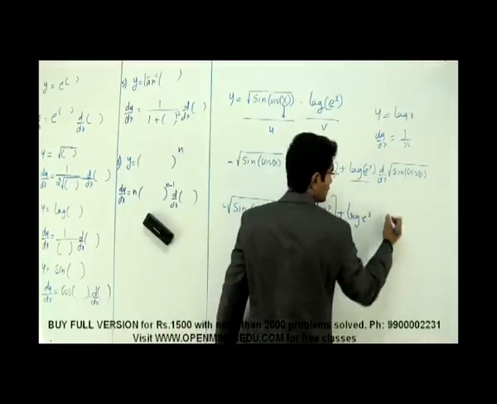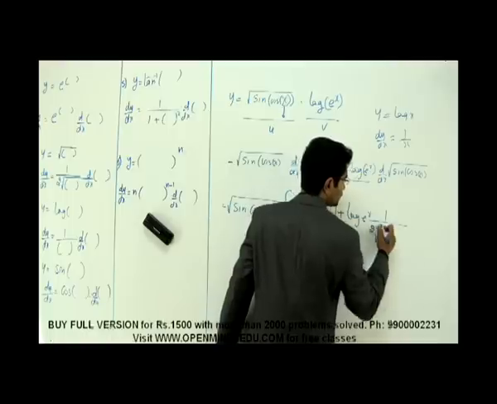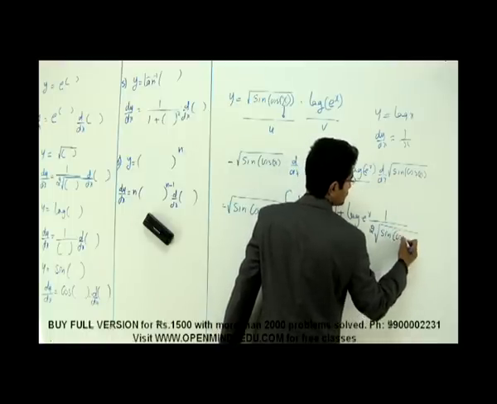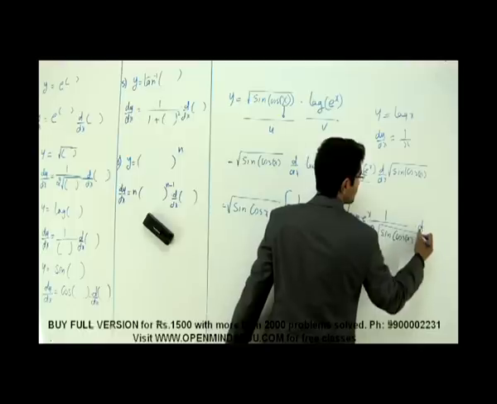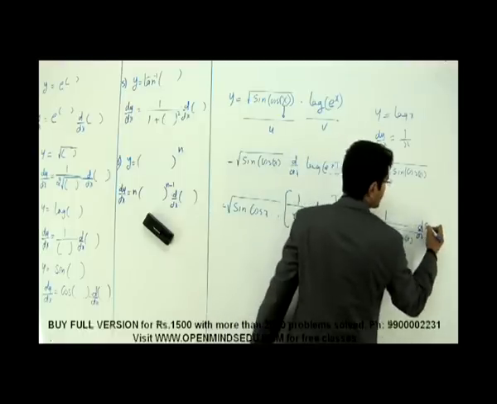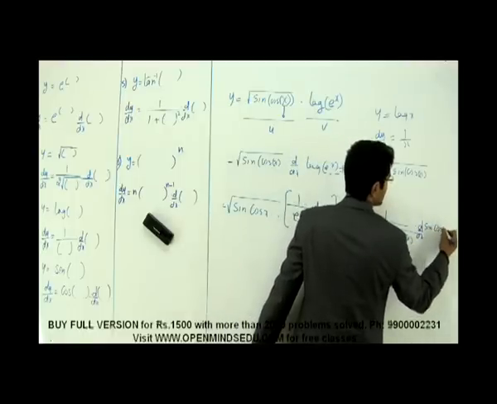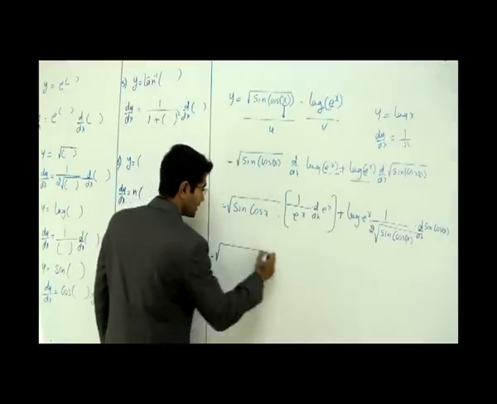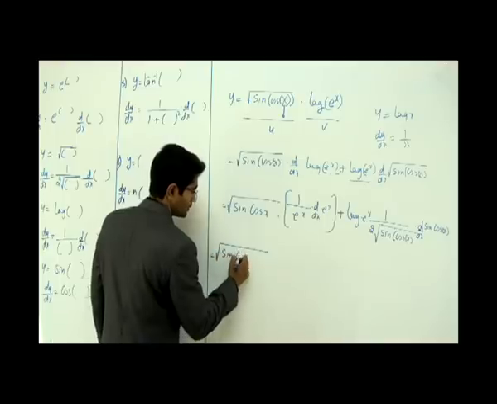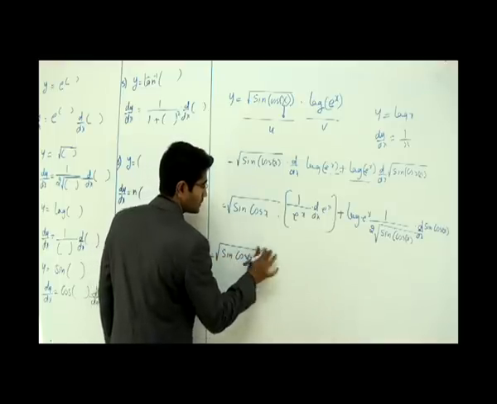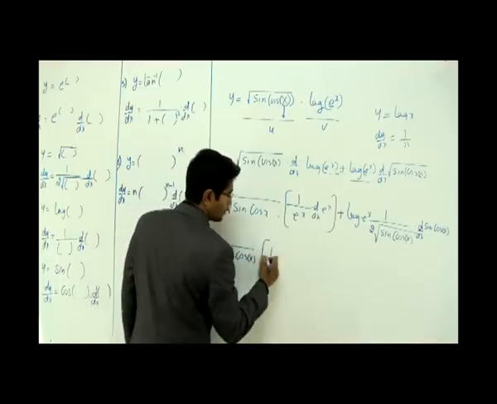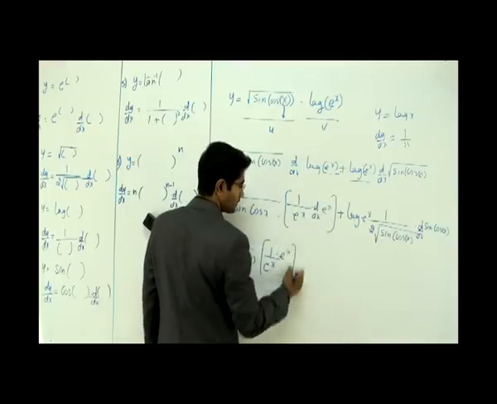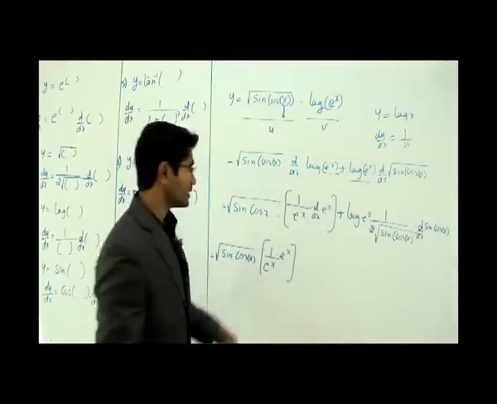So I can see a root here. It goes like 1 by 2 root of whatever function, write this inside, that is sine of cos of x, into differentiation of what is inside, that is sine of cos of x. That's how it works. The next step. Here this would not change, that is sine of cos of x into, I would write this also, 1 by e to the power x. And how do I differentiate e power x? The answer is e power x only. This is a simple formula we learned, right?